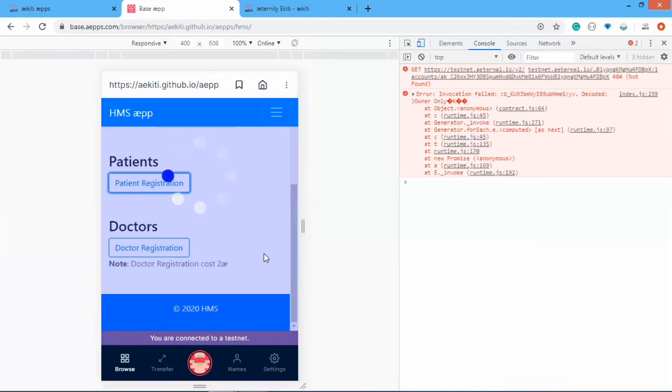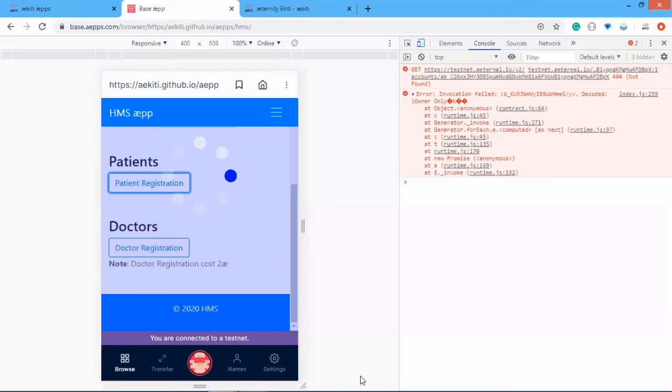Oh yes, the image is stored. The image is saved using IPFS, and the IPFS hash is actually stored on the blockchain and retrieved later on. So the HMS app makes use of IPFS technology to actually store and retrieve images.